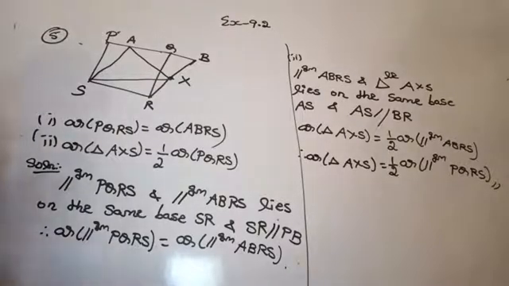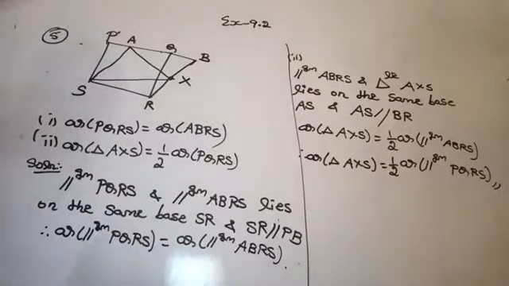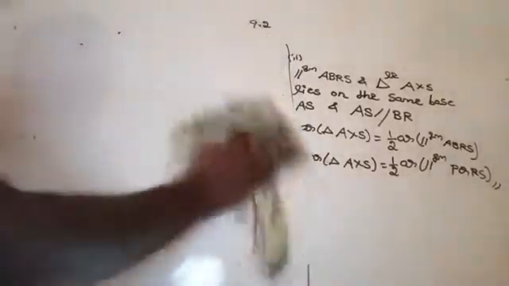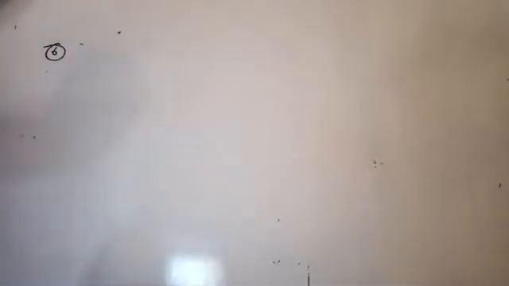A farmer was having a field in the shape of the parallelogram PQRS. It's very simple. It's question number 6; we already did 4 questions, and today we also did the 5th question.